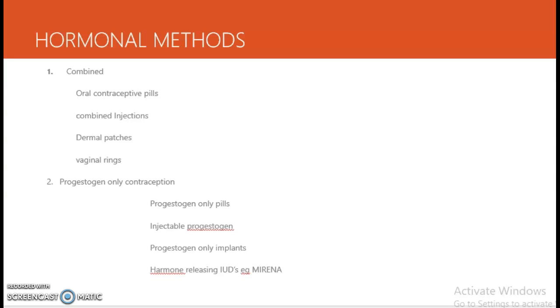Combined methods include the oral contraceptive pills, combined injections, dermal patches, and the vaginal rings. Progestogen only contraception includes progestogen only pills, injectable progestogen, progestogen only implants, and hormone releasing IUDs, for example the Mirena.